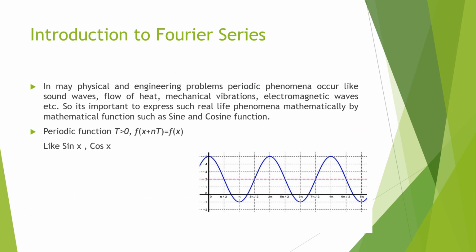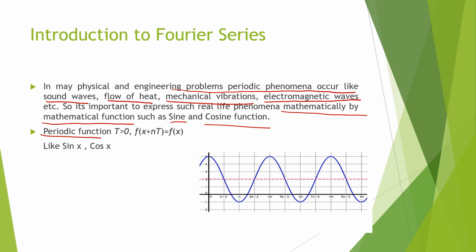In many engineering and physical problems, periodic phenomena occur, like sound waves, flow of heat, mechanical vibration and electromagnetic waves. So it is important to express those phenomena mathematically by functions such as sine or cosine. A periodic function is a function which repeats its value after a certain period. So it is mathematically expressed as f(x + nT) = f(x). That means the period is capital T and n is the cycle.